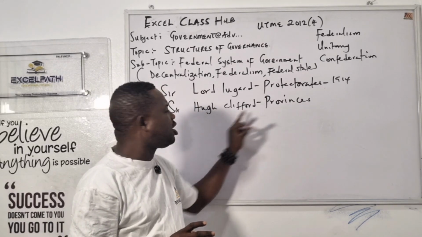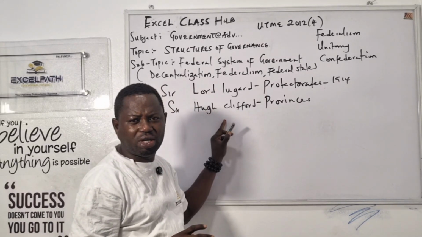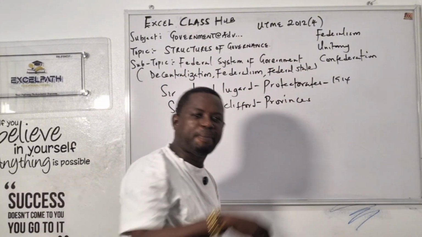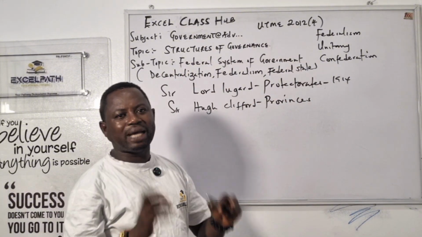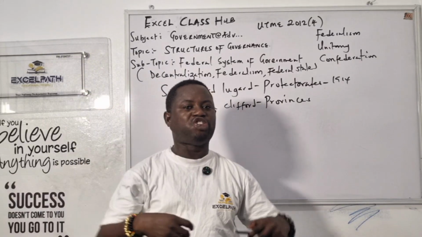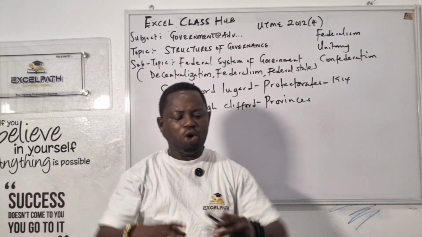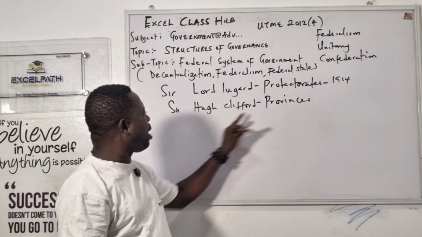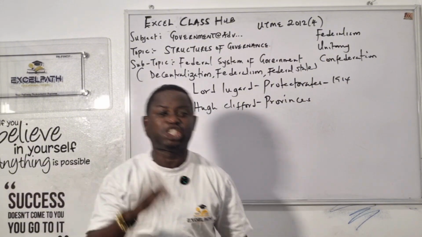Who introduced province in Nigeria? Who are these people I mentioned? They are governors general representing the British leader. Sometimes they say they represent the Queen of England. The Queen of England does not stay in England and also come around Nigeria, so you have to send somebody to monitor the affairs of Nigeria. So they introduced province in Nigeria.